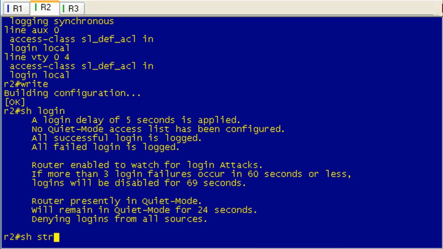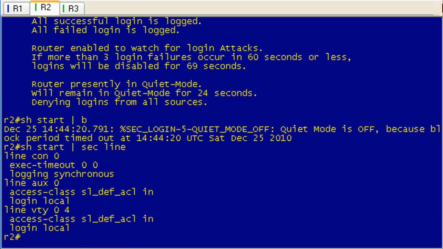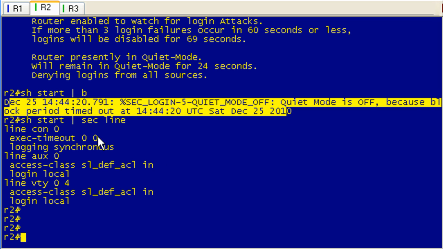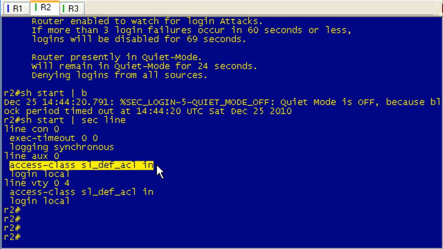So let's take a look at our start config though, because we wrote this during the quiet period. We wrote it when that access class was applied. You can't use a section command with start for some reason. Actually, you can, can't you? No, you can't. Telling you lies all the time. So this will be interesting because we do see that the quiet mode is off. So now our startup, which is a configuration that our router is going to boot into when it loses power or is reloaded, it has these access lists applied.